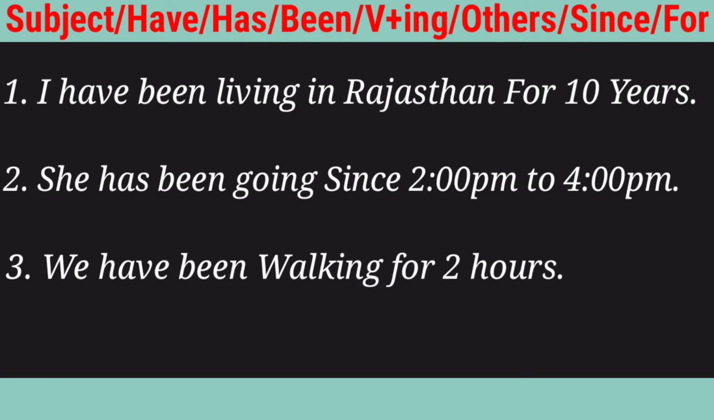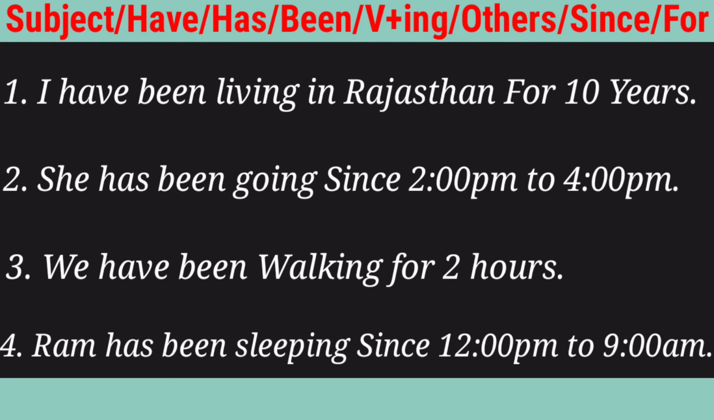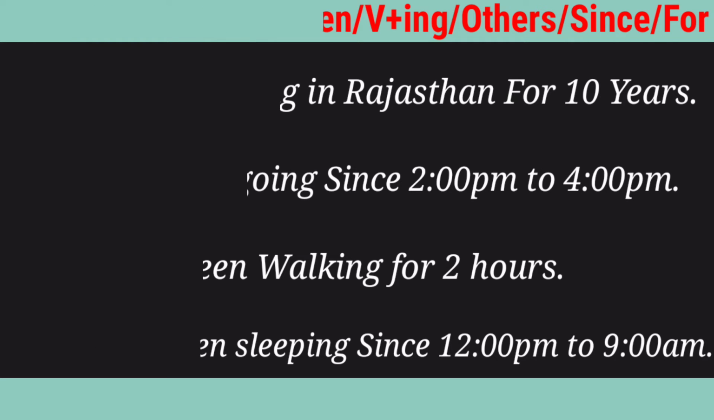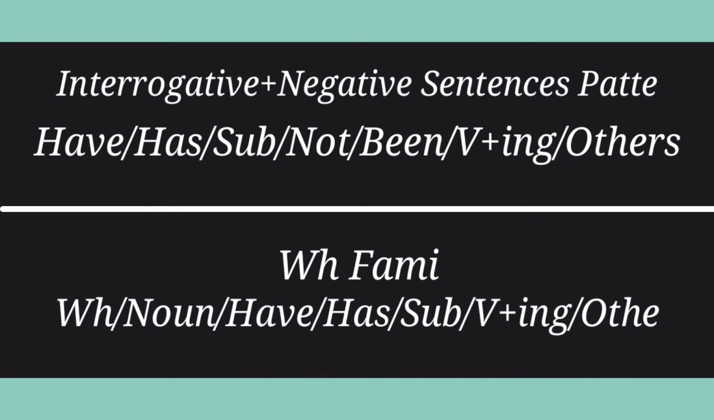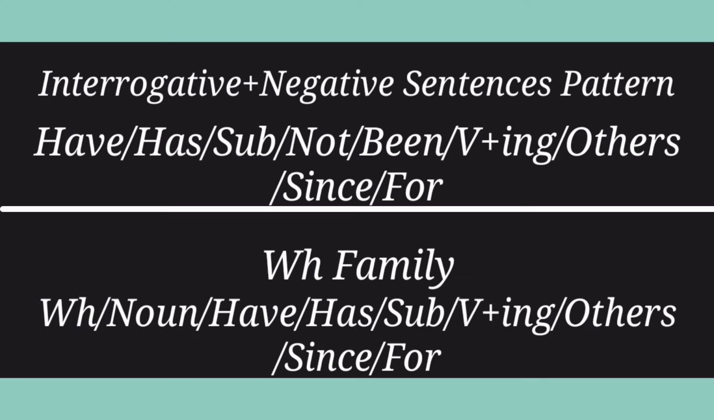The third is we have been walking for 2 hours. And the fourth one is Ram has been sleeping since 12 p.m. to 9 a.m. So friends, this is all about affirmative sentences in perfect continuous tense. The remaining types you can check the pattern in front of your screen. You can put the video on hold and take a screenshot, then do practice so that you will become perfect in this tense.